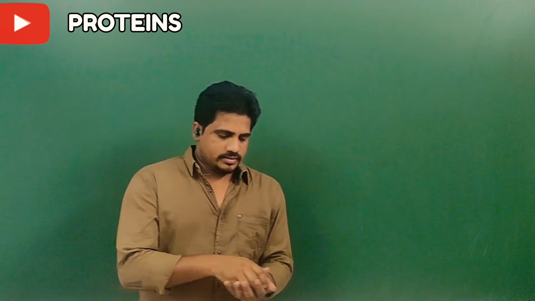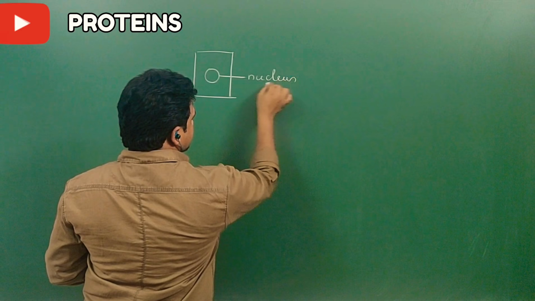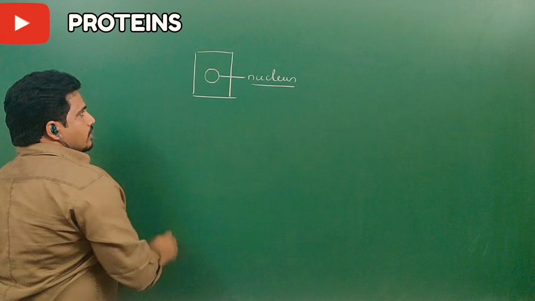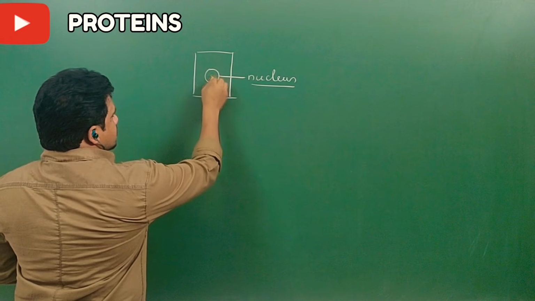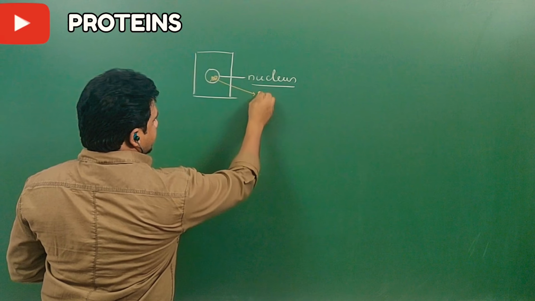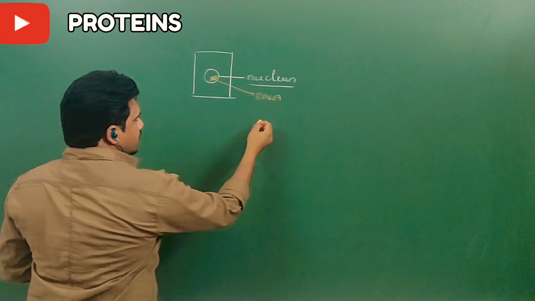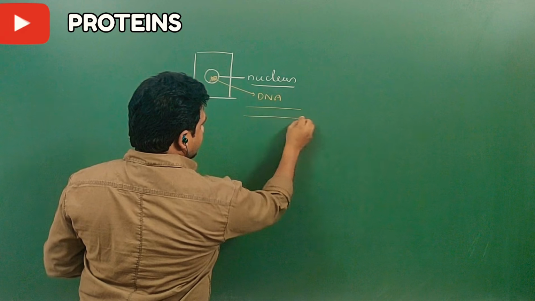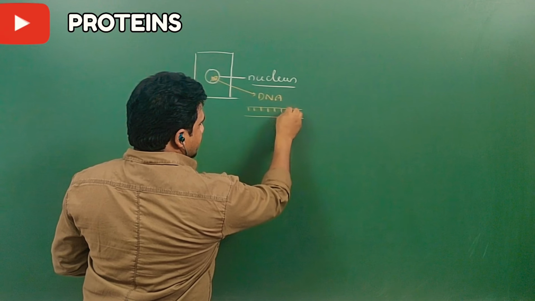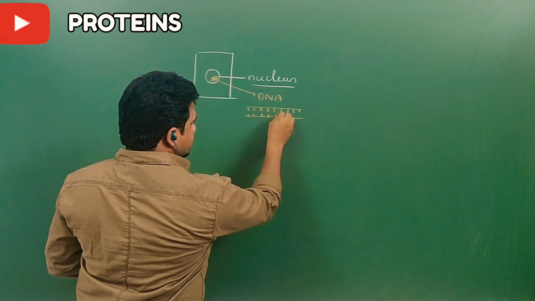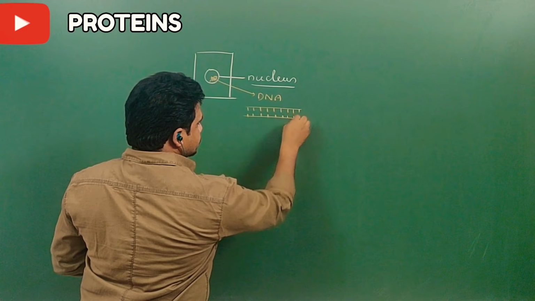In the cell, the nucleus will be there, right? Inside the nucleus, there is a DNA. It is some focused part of DNA. DNA is double stranded. About this structure you will come to know later. This is a double-stranded DNA. Some part of double-stranded DNA